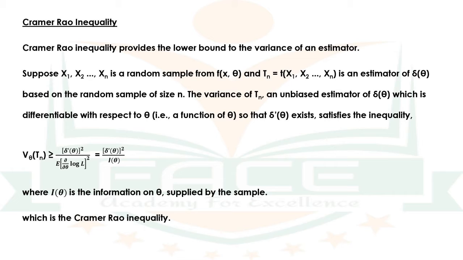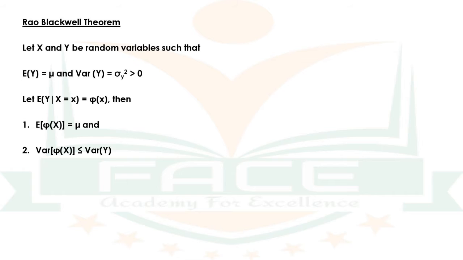The fourth regularity condition is the conditions of uniform convergence of integrals are satisfied, so that the differentiation under the integral sign is valid. And the fifth regularity condition is I of theta is equal to expectation of dou by dou theta log L of x, theta the whole square exists and is positive for all theta belonging to capital theta.